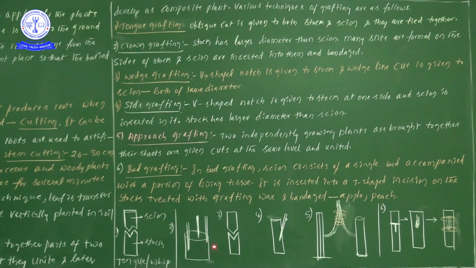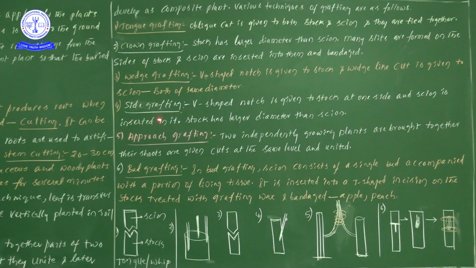Tongue grafting: in tongue grafting, both the stalk and the scion must have the same diameter. With crown grafting, the stalk diameter is taken as large compared to the scion. Here you can see that the diameter of the stalk is much larger than the scion. Diagrammatically also we can understand this. In wedge grafting also, both the stalk and the scion have the same diameter.